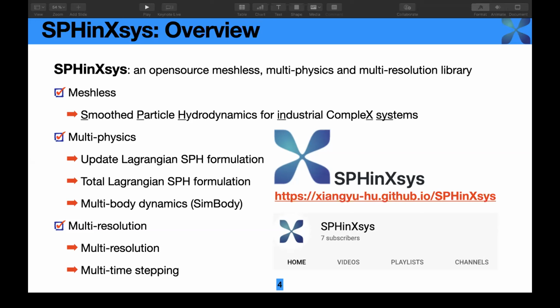Concerning the multi-body dynamics, we are coupling SimBody with our open source library. And for the multi-resolution, we are using different resolutions for different subsystems. Also, we introduce a multi-time stepping method for the time integration. And you can find it through the GitHub and the YouTube channel.